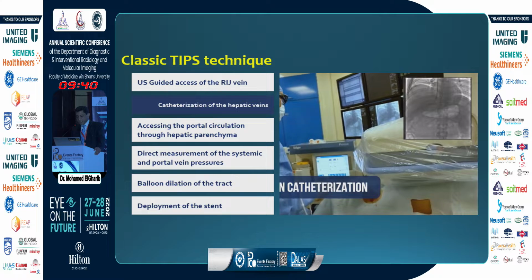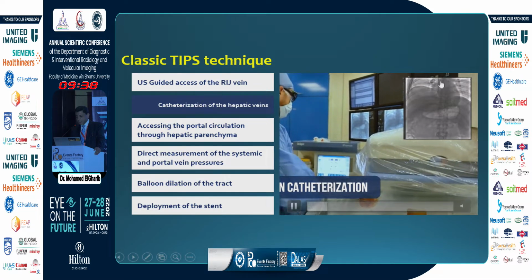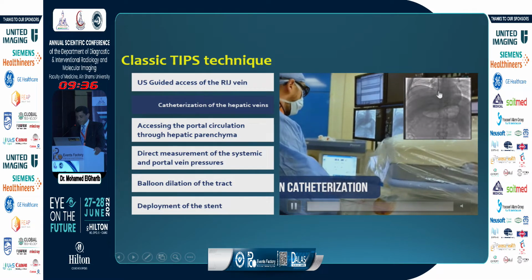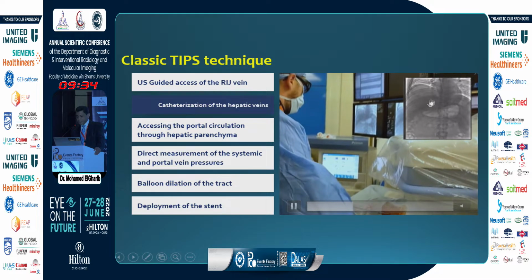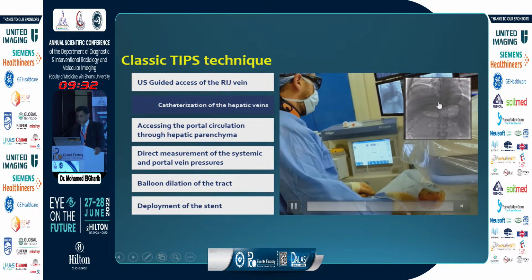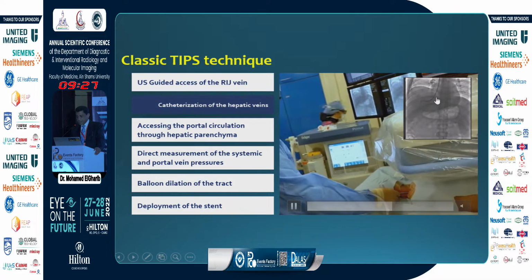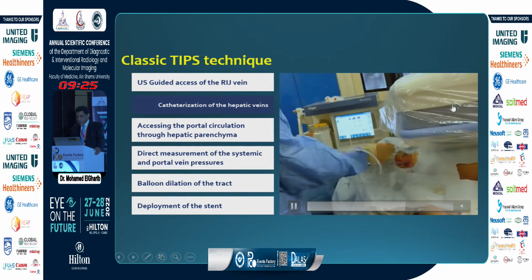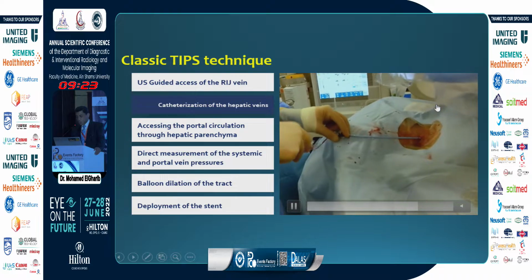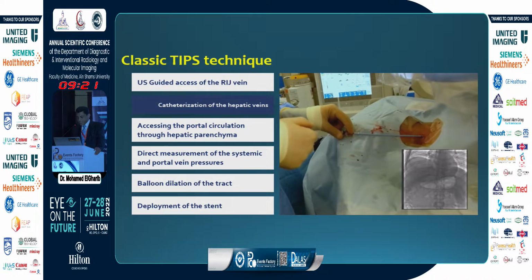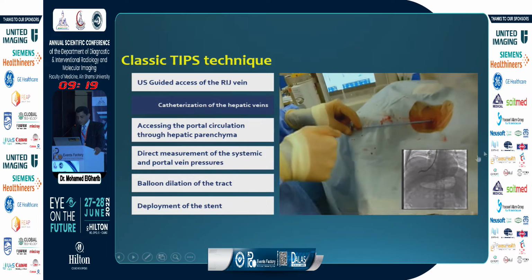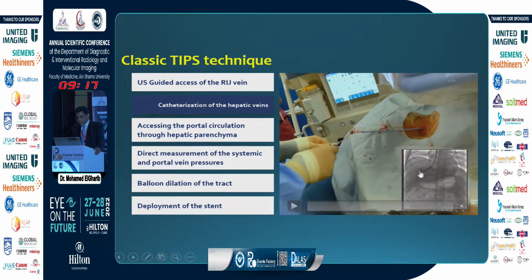Then we try to catheterize one of the hepatic veins. First, we catheterize the retrohepatic inferior vena cava and try to catheterize one of the hepatic veins, and usually the right hepatic vein is the easiest to puncture through it into the portal vein, and the right hepatic vein, its course is usually passing transversely, while the middle hepatic vein passes obliquely downwards and lateral. So we are here in the right hepatic vein.